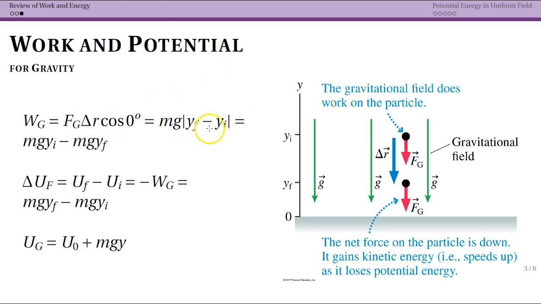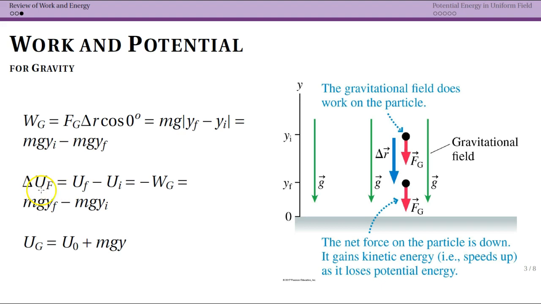So in that case, and excuse the line breaking here, that work done is again going to be that force due to gravity times our displacement and the angle between them. Again, it's 0 because they're both down. So that displacement is just going to be y final minus y initial. And I've used the magnitude here because in this case we just have a magnitude. So this can't be a negative number because we've taken the direction into account with the cosine of the angle here. So that's going to give us the y initial minus y final, because again we want this magnitude, we don't want this to be negative.